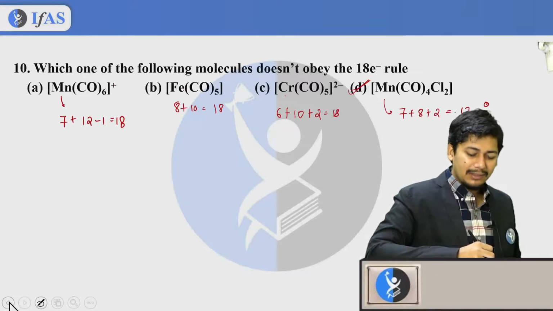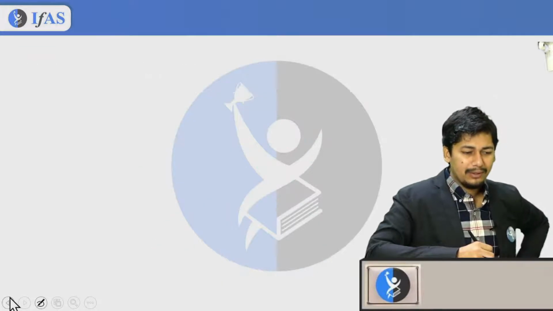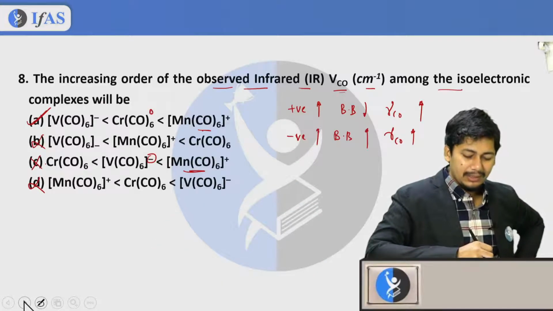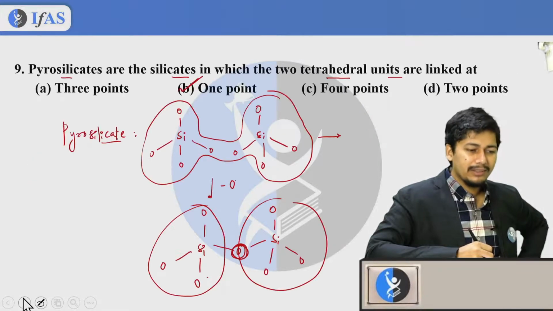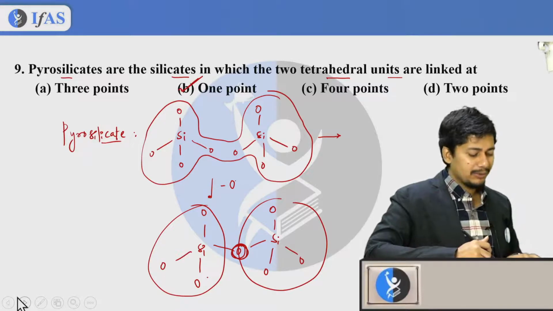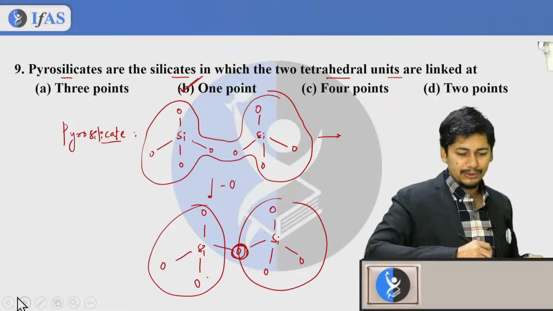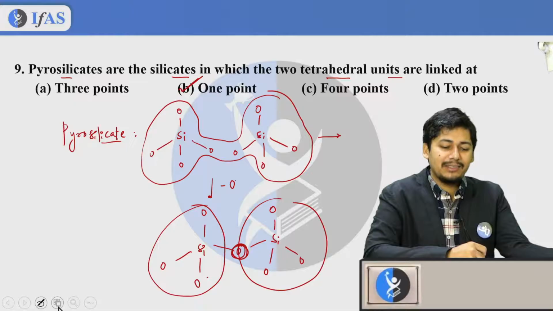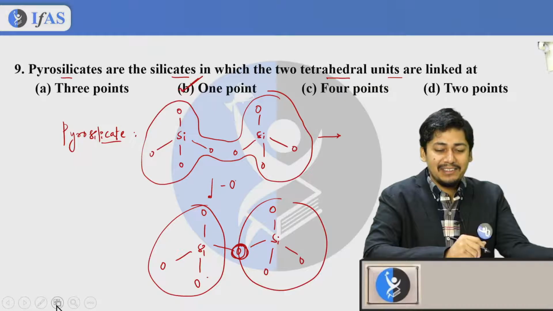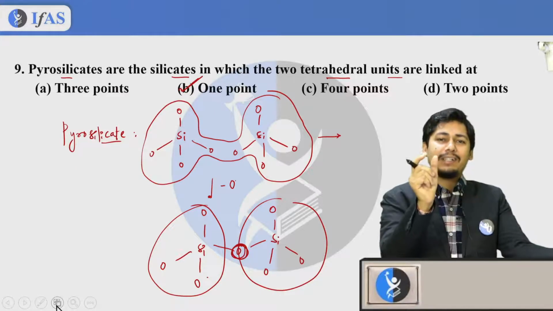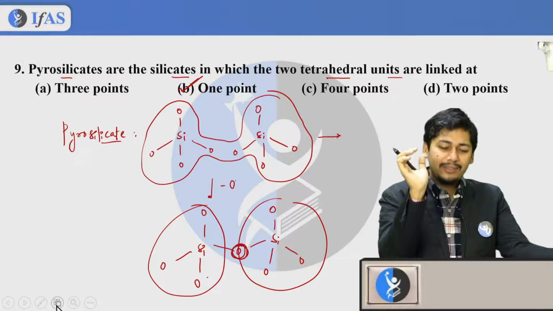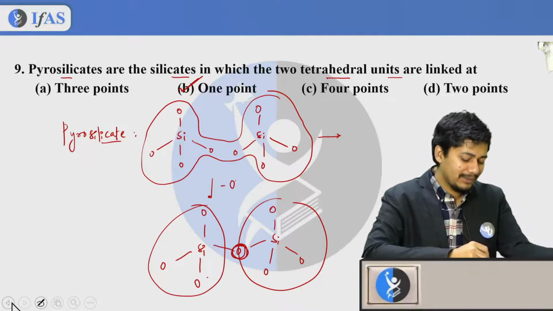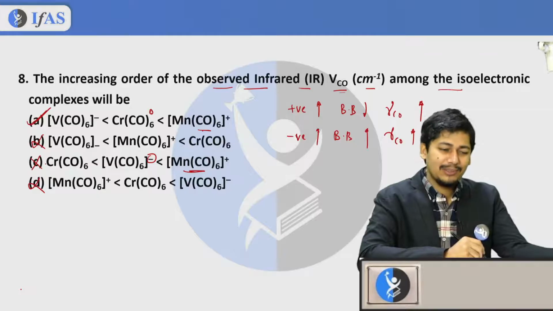I think this one or this one. Is it regarding the stretching frequency or regarding the silicate? Just let me know, I can then explain the following question. Yes, regarding silicates, you tell me, either you can type silicate or IR. Okay, the back bonding one. Then this question is also a very easy question.